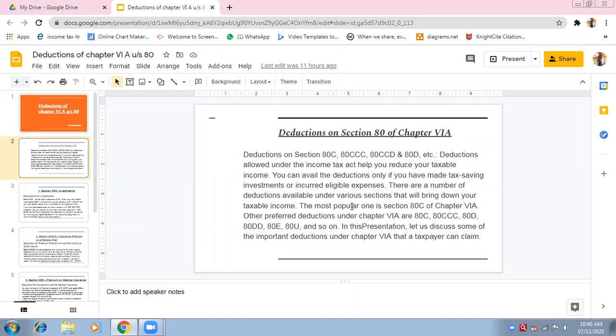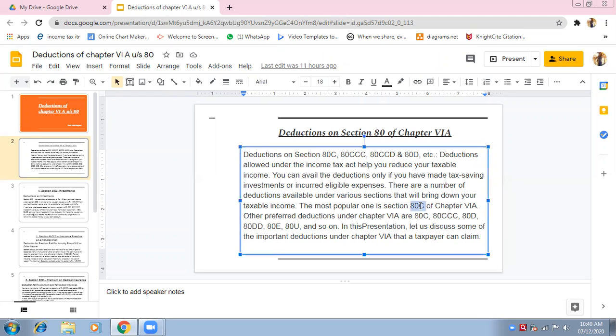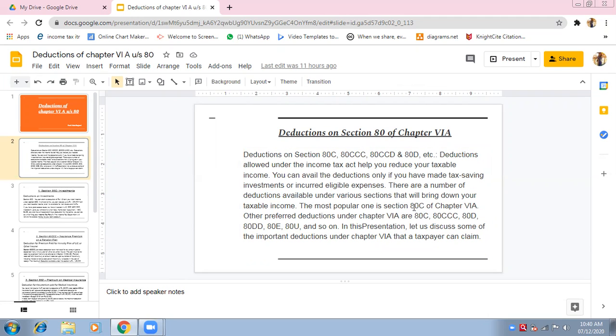Okay, the most popular one is section 80C of chapter 6A. 80C is most popular, the first section. Most probably everybody gets this deduction, 80C. Other preferred deductions under chapter 6A are 80C, 80CCC, 80D, 80DD, 80E and 80U. Getting my point? These are the 6 deductions that we want to do in this chapter.